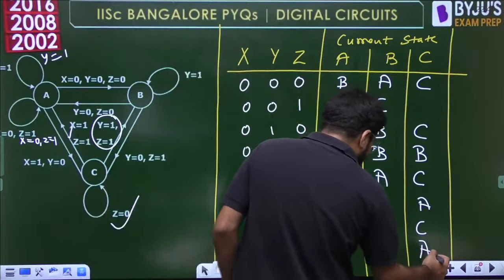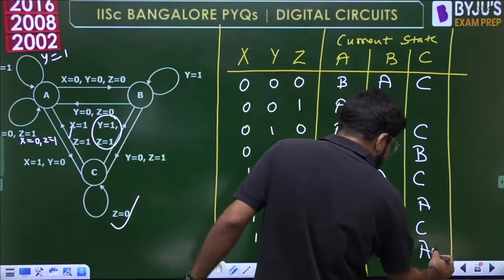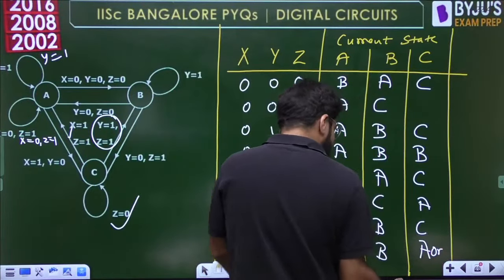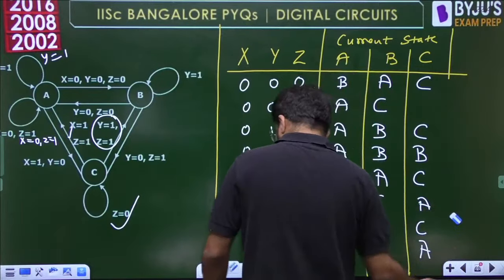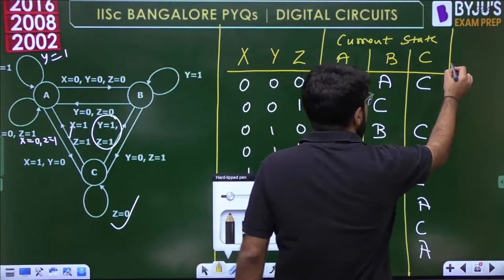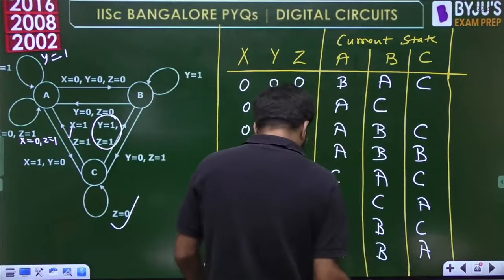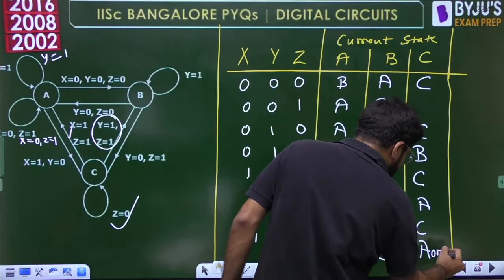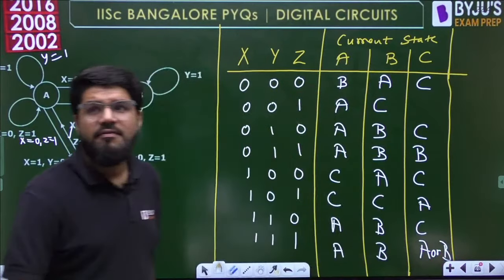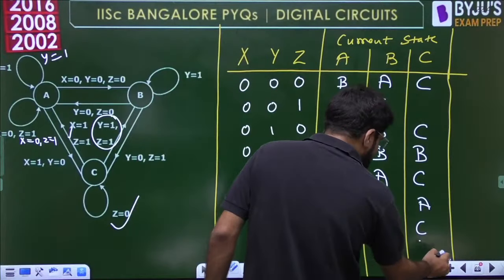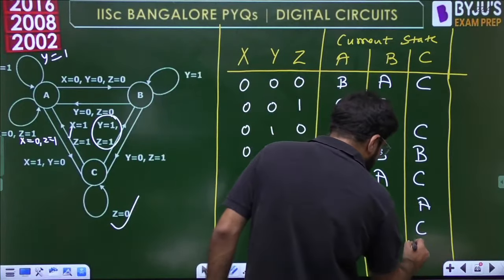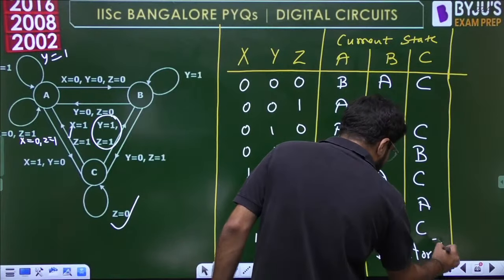So one of the transitions is telling you it should be a, and the other is telling you it should be b. This is the confusion, the ambiguity: whether it should be a or b.